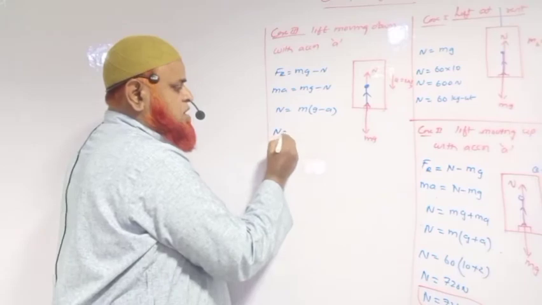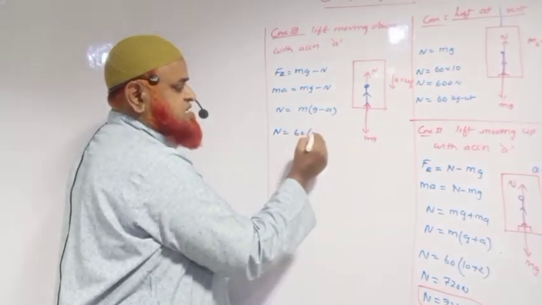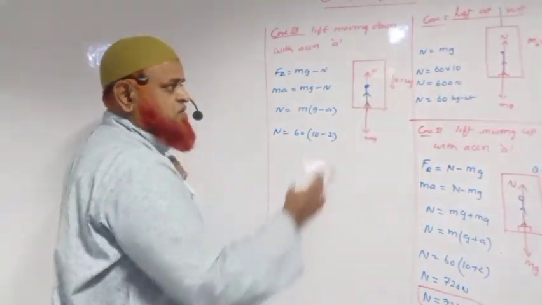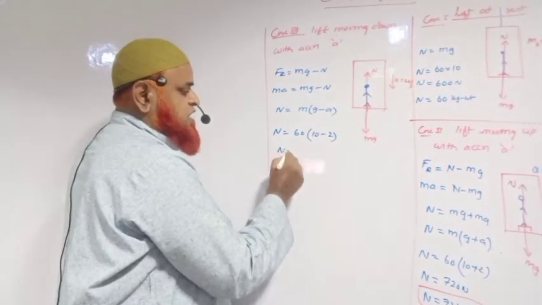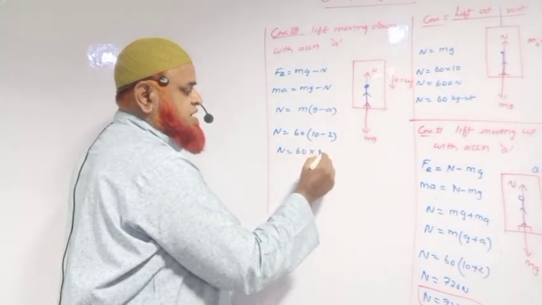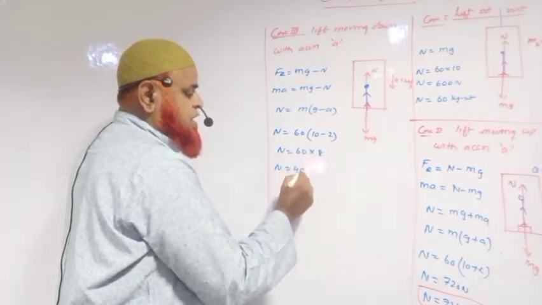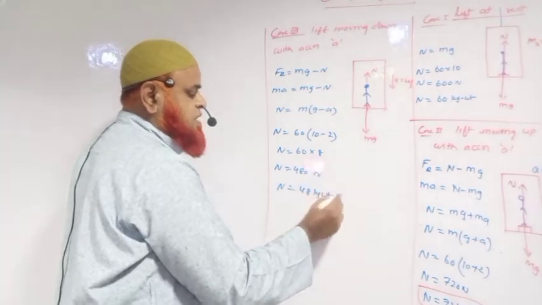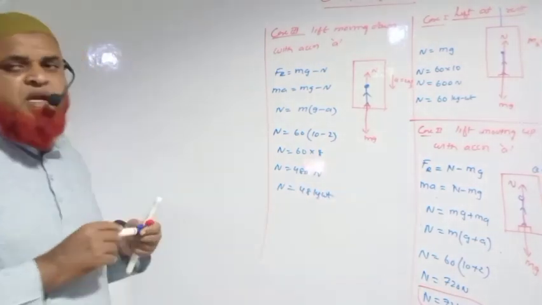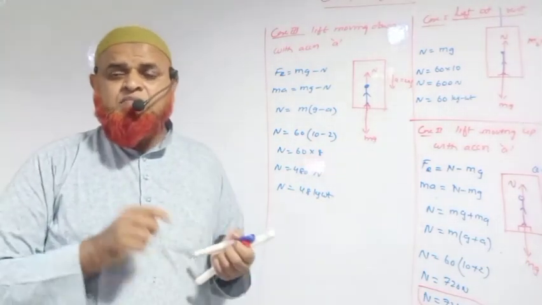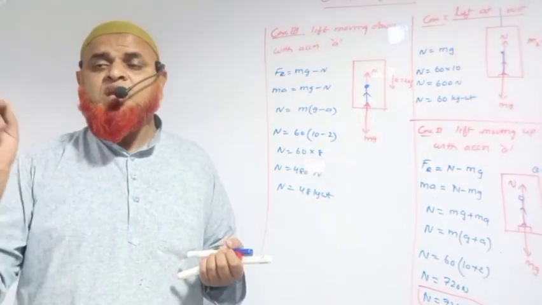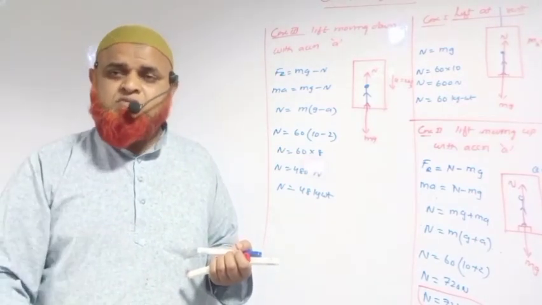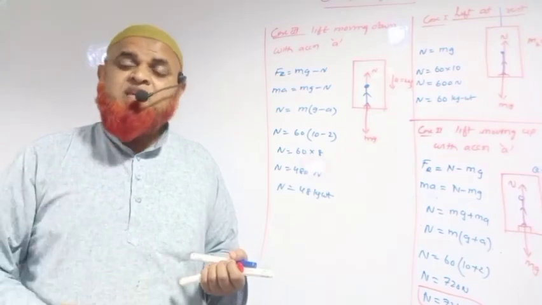Now if you take a practical example which you have taken, 60 into (10 minus 2), because it is moving downward with an acceleration of 2 meter per second square. Therefore, 60 into 8, 480 newtons, and that is going to be 48 kg weight. So your actual weight is 60 kg weight, but this lift is showing only 48 kg weight. The reason is the lift is going downwards, and that's why you feel a little bit lighter.